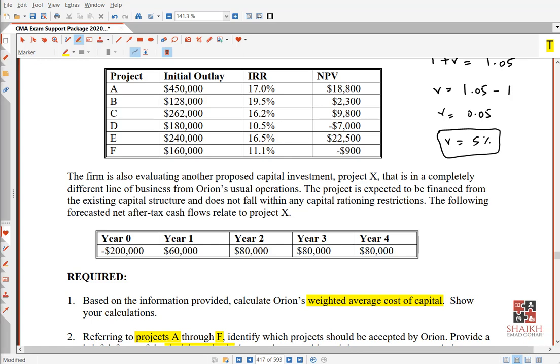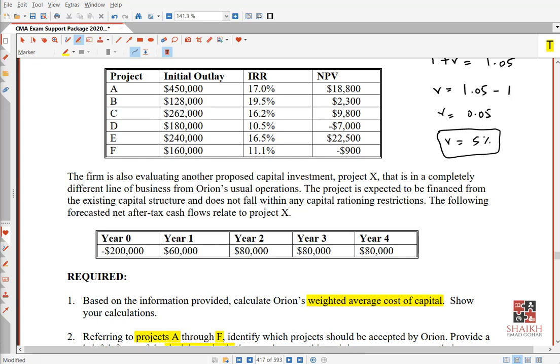Yeah, my name, right? E, Imad. So see, E. So project E is the highest one because it has 22,500 NPV. And which is the lowest one? F or D? D, very nice.